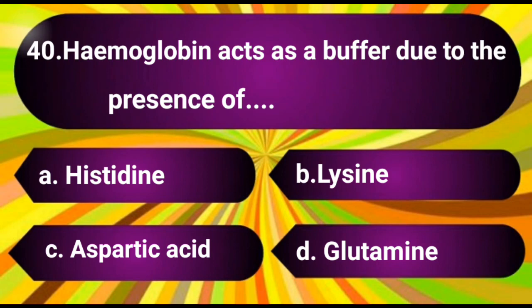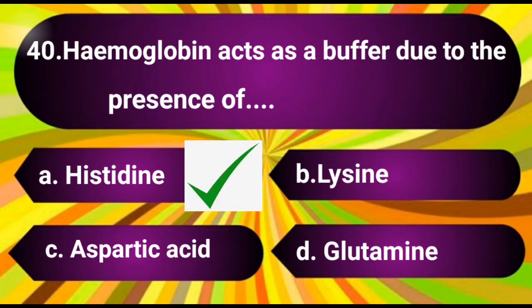Question number 40. Hemoglobin acts as a buffer due to the presence of. The options are A. Histidine, B. Lysine, C. Aspartic acid, D. Glutamine. The answer is A. Histidine.